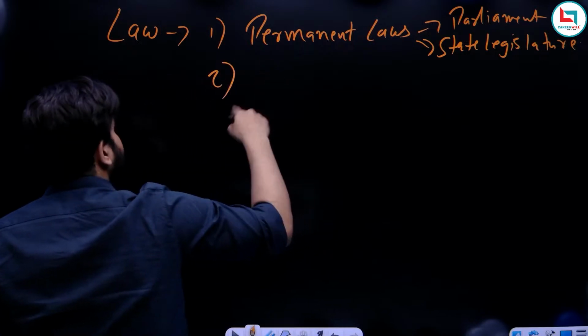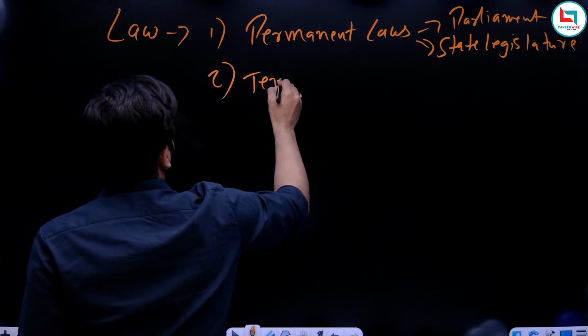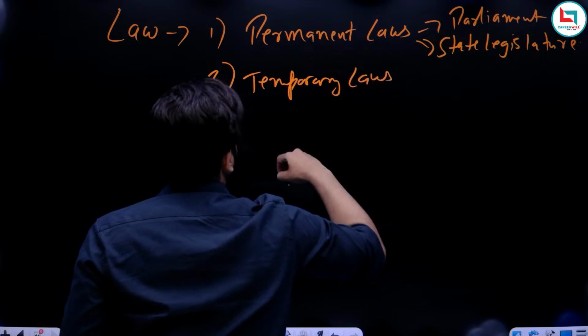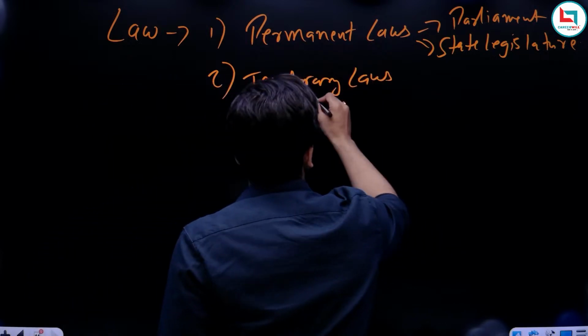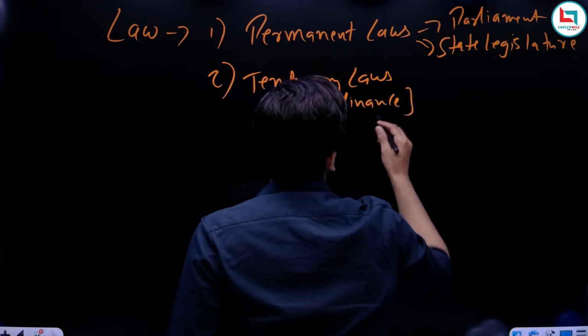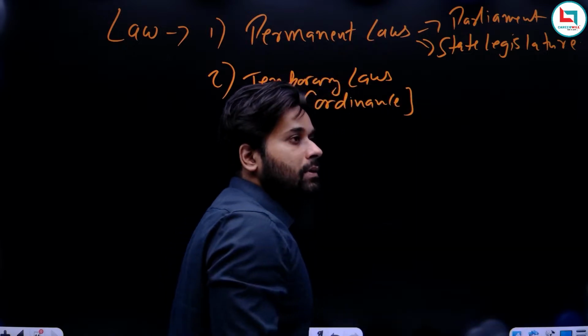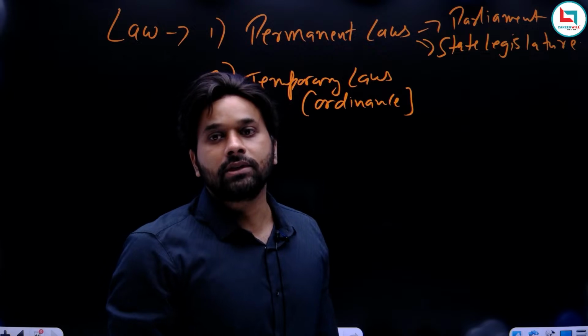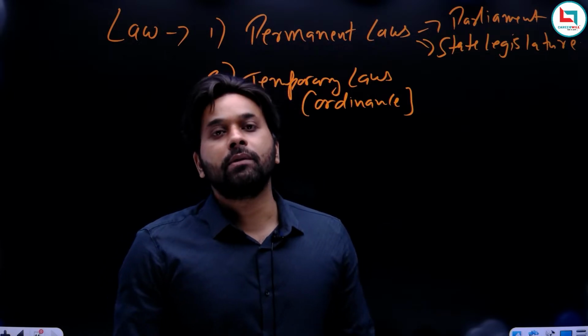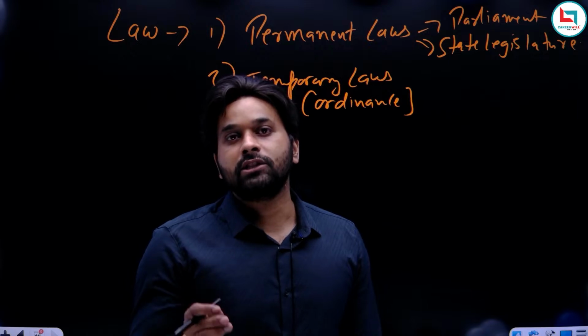Now, if there are permanent laws, then there are temporary laws. Temporary laws are also known as ordinances. Ordinances are discussed separately in the chapter on the President of India, because when we study the powers of the President, we will study three main powers: veto power, ordinance power, and pardoning power.